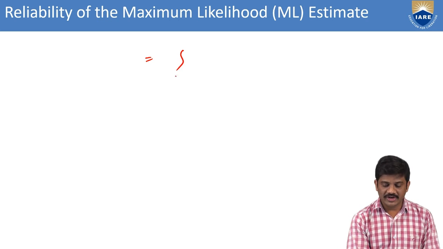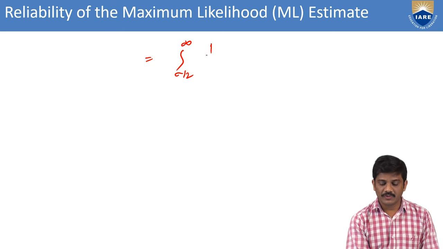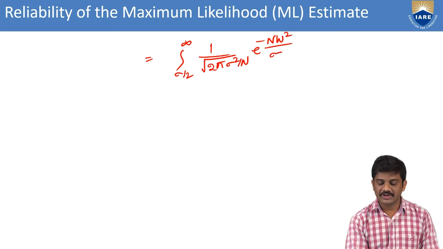Like that, here also we can write the integration from sigma by 2 to infinity of 1 by under root 2 pi sigma square by n, e power of minus n w square by 2 sigma square. This is from the previous section, less than or equal to 0.005. We can write like this.